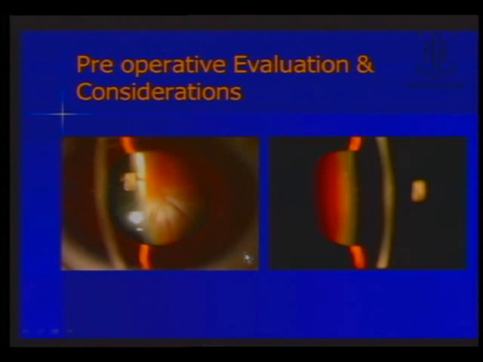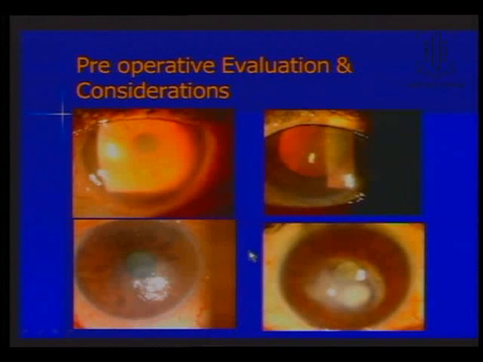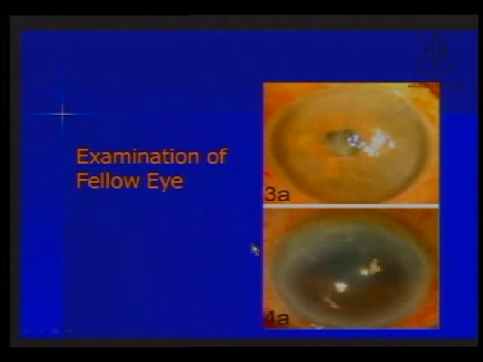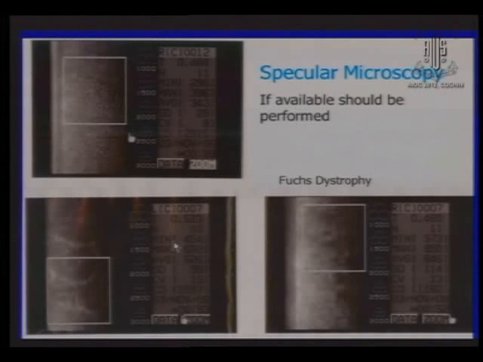Therefore, it is very important to have a very good pre-op assessment of these patients, mainly looking for any deformity in terms of central or peripheral guttae, or opacities limiting your surgical field. Then most importantly, examine the other eye. Whether the other eye is good pseudophakic or poor pseudophakic will also lead into appreciation of the type of surgery you're going to do.